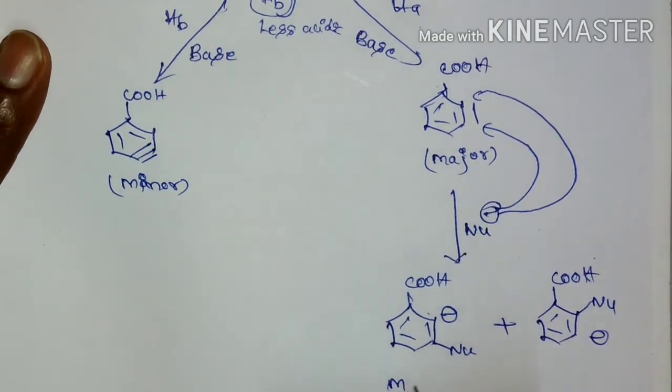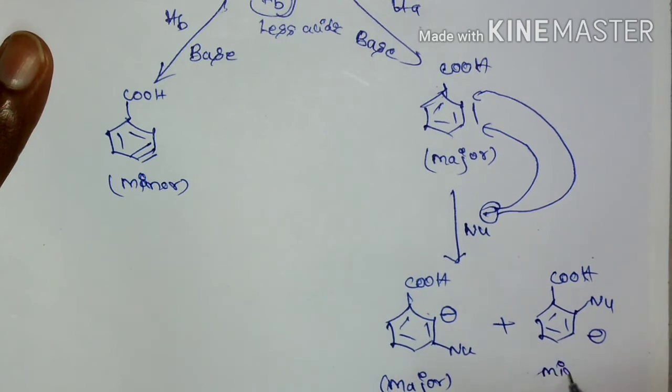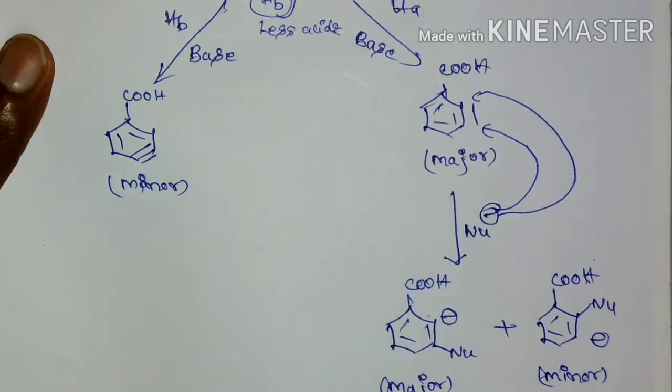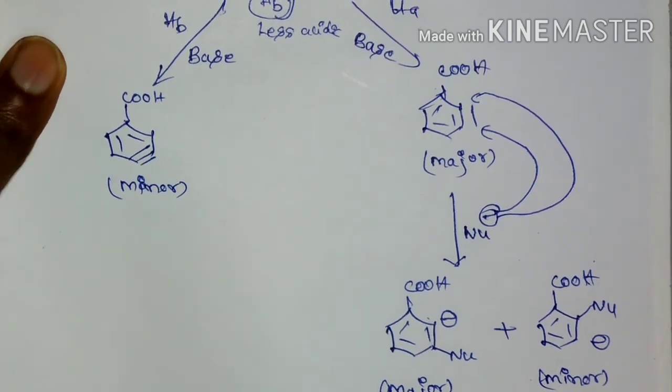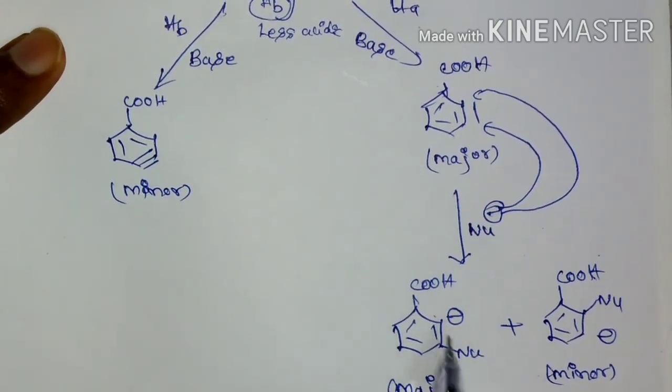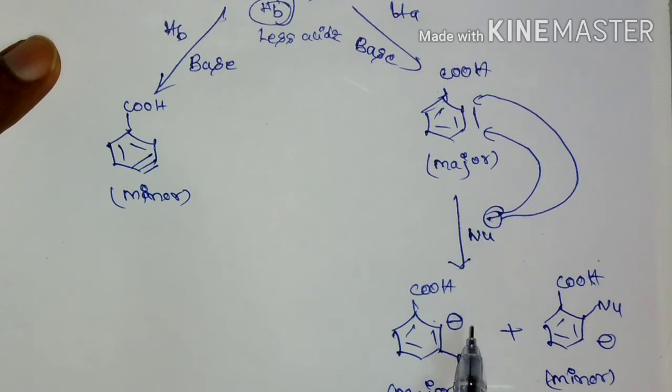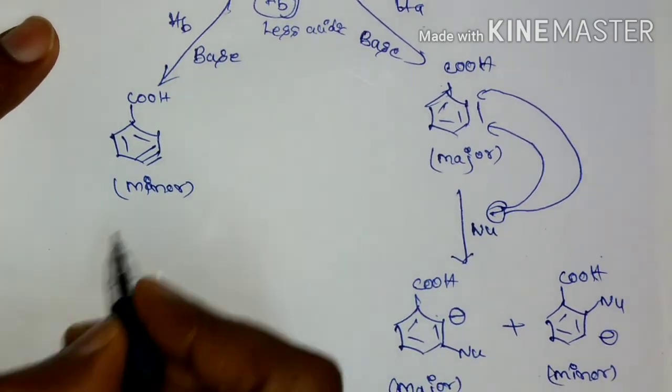So here this is the major product and this is the minor product. So you should remember, if an electron withdrawing substituent is present, then whatever negative charge we are going to place should be nearer to the electron withdrawing group.